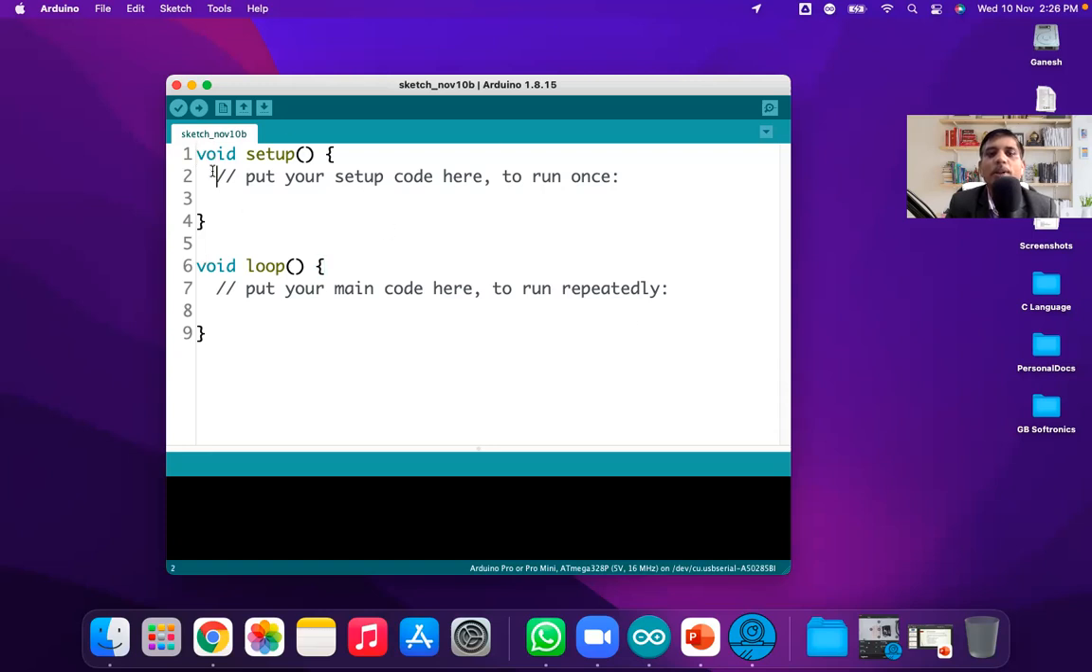When you open a new sketch, there are two functions. We have already discussed this. Every sketch must have two functions. What are the names of those functions? First is setup and the second is the loop function. Setup will run first and only once. So put your setup code here to run once. Whatever code you want to execute only a single time, you put in setup. But if you have code which should be executed repeatedly, you write it in loop, and it gets executed repeatedly.